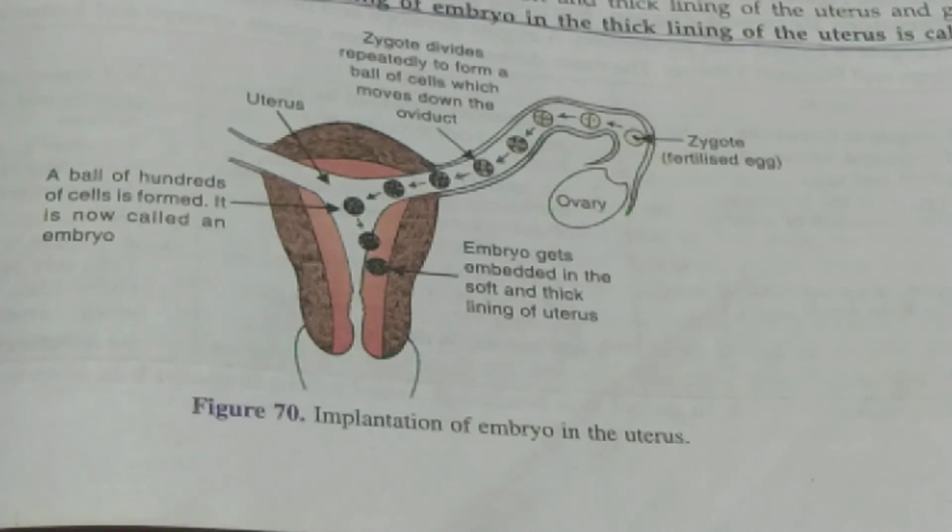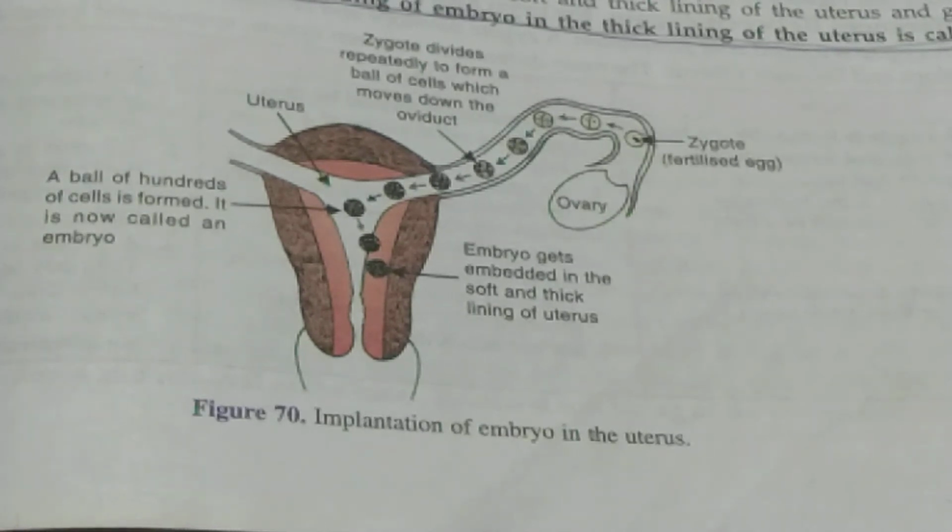Next we have ovulation. The process of release of the egg from the ovary is called ovulation. The menstrual cycle we have already discussed. In the sexual or reproductive cycle in the human female, the onset of puberty is called the menarche.